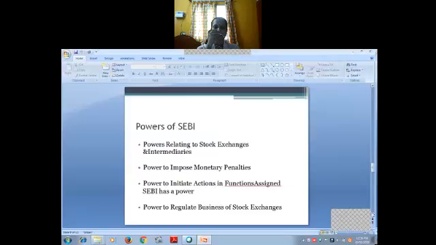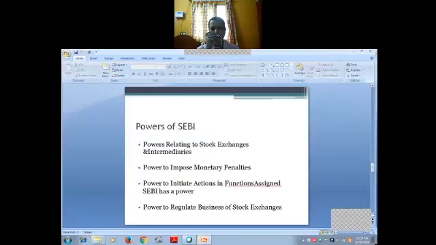Next, we are going to see the powers of SEBI. What are the powers SEBI is having? Powers relating to stock exchanges and intermediaries. Powers to impose monetary penalties. Powers to initiate action in functions assigned. SEBI has the power to regulate the business of stock exchanges.